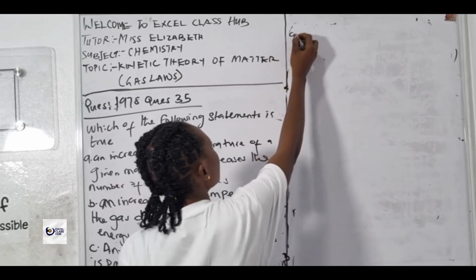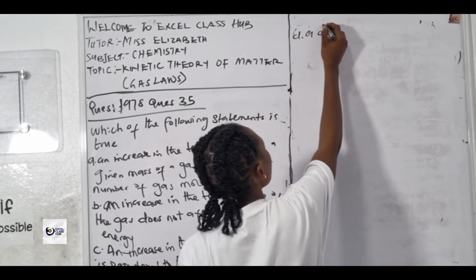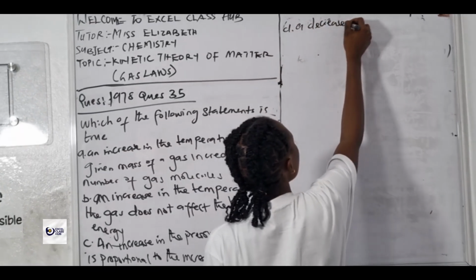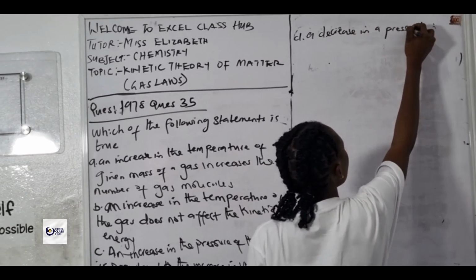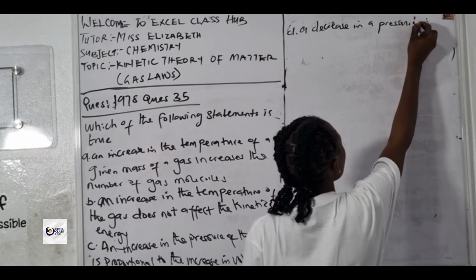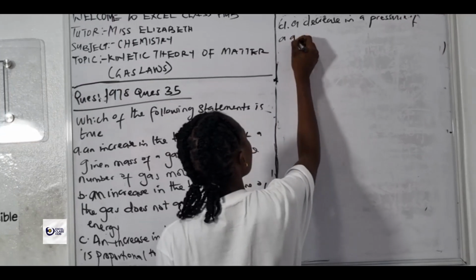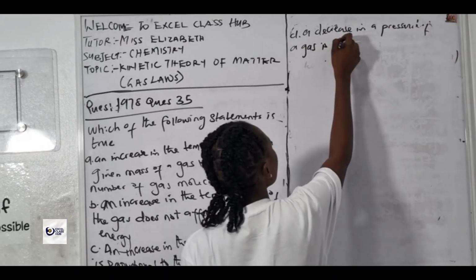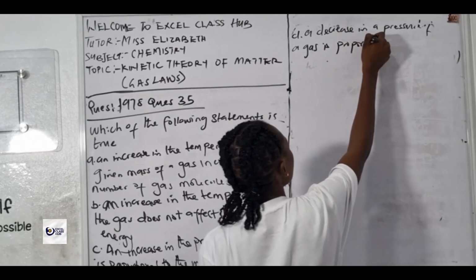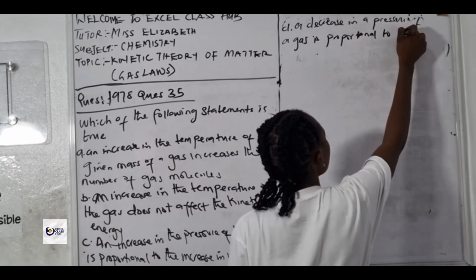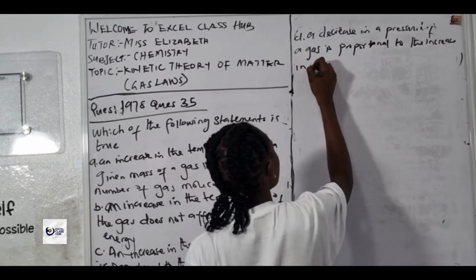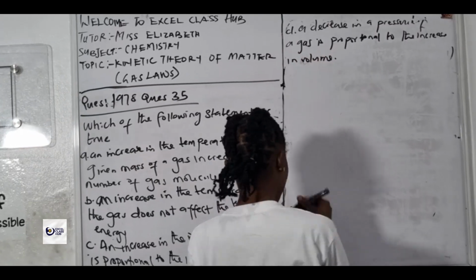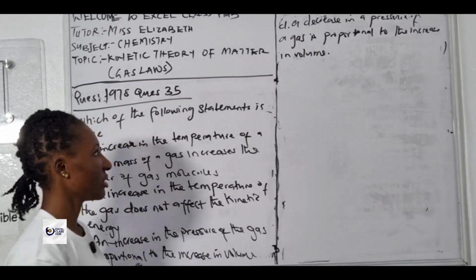D. A decrease in the pressure of a gas is proportional to the increase in volume. Feel free to pause the video and give it a trial.